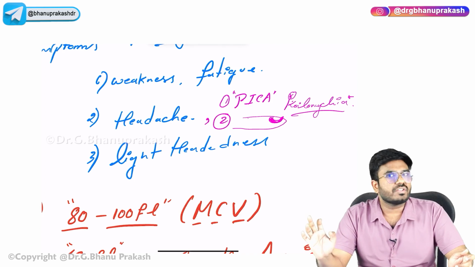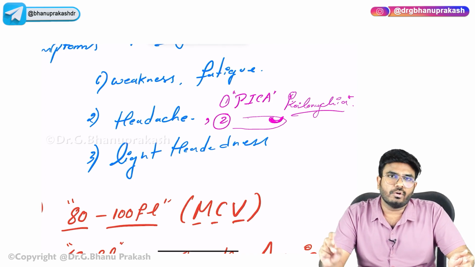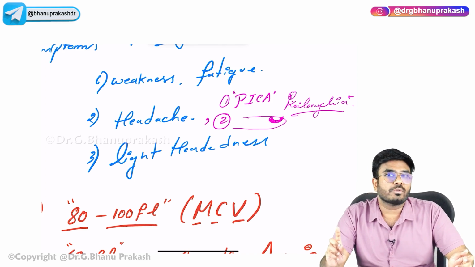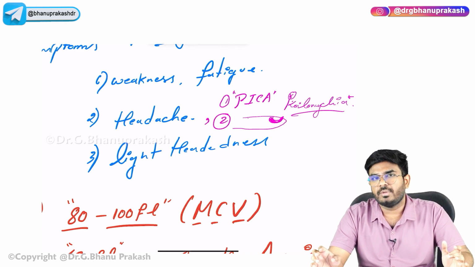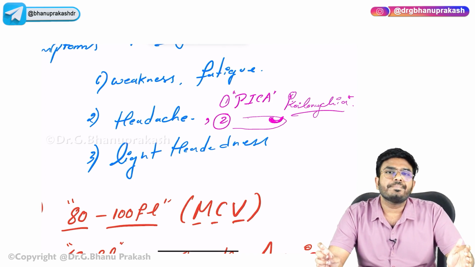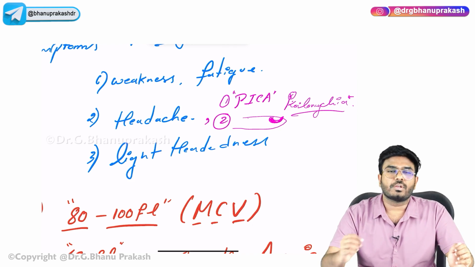Okay, so with this, the iron deficiency anemia topic is completed. In the next video, we will be discussing the second type of microcytic anemia, that is anemia of chronic disease, and also we will see sideroblastic anemia in the next video.